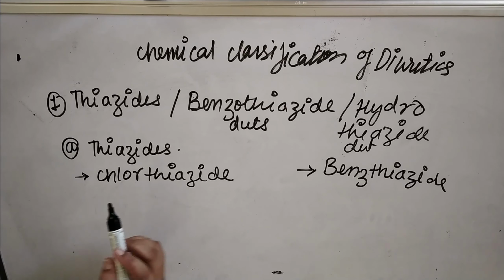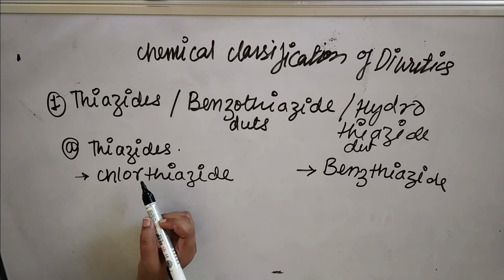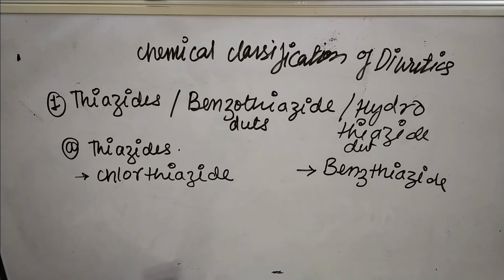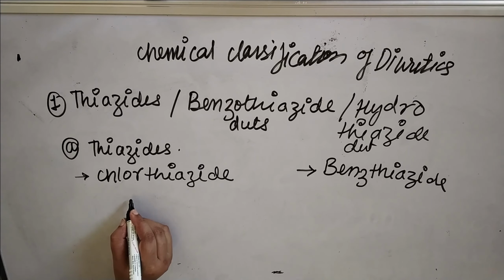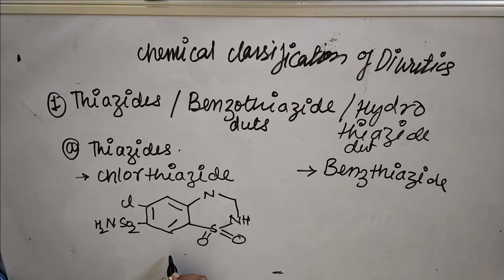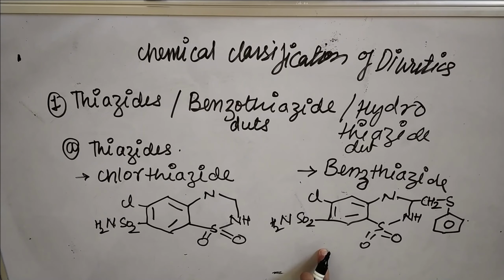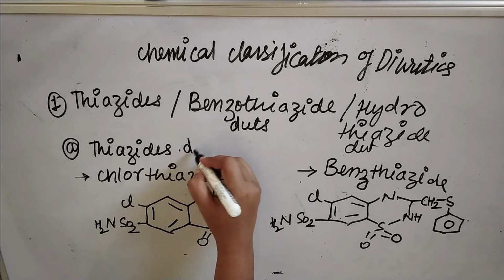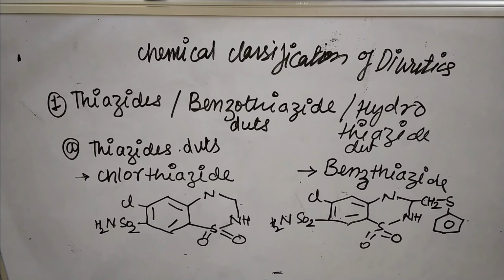The first category is further classified, and A is thiazide derivatives, whose examples are chlorothiazide and benzthiazide. So let's write the structures for these examples. This is the structure of chlorothiazide, and this is the structure of benzthiazide, and they come under the thiazide derivatives. So this is the first category, A, for thiazide derivatives.